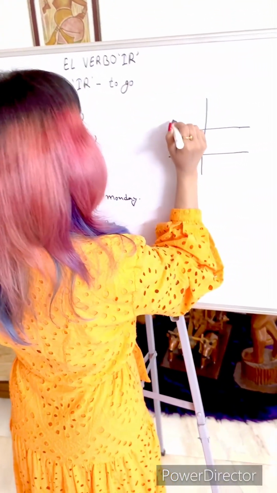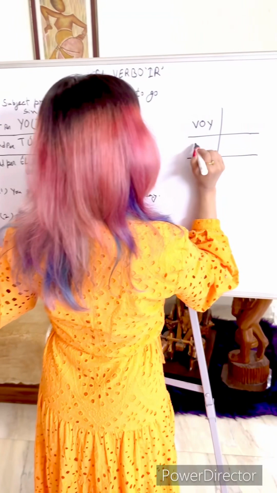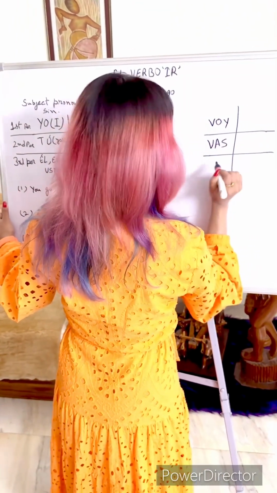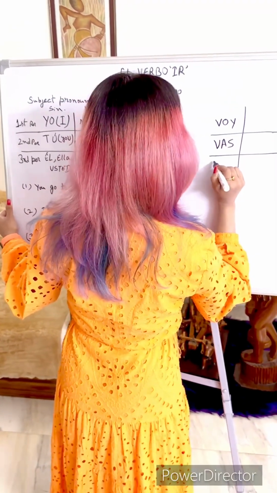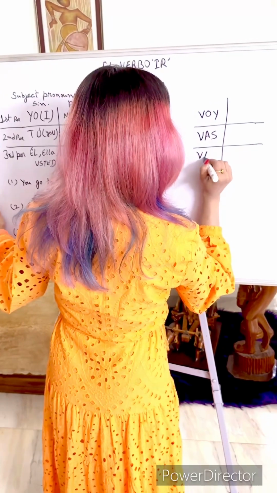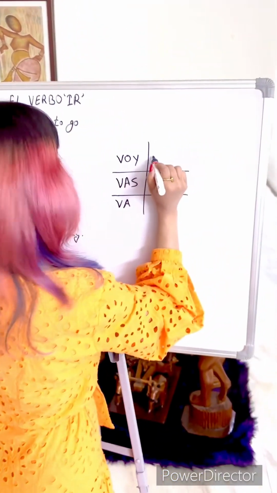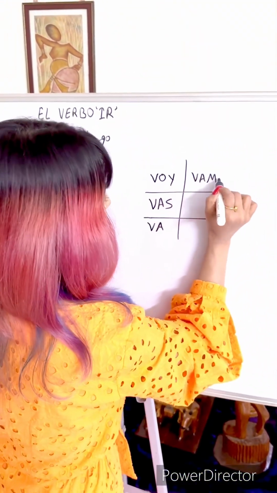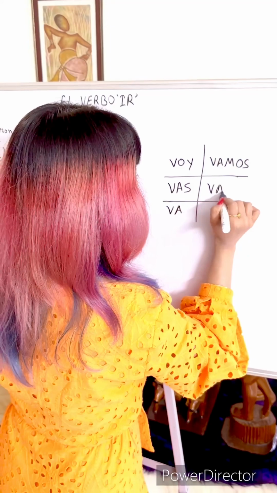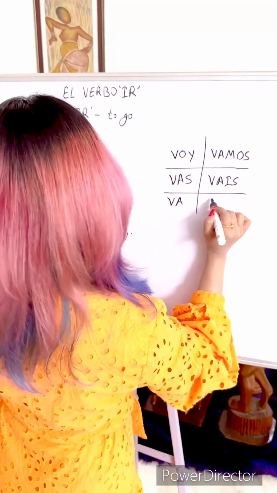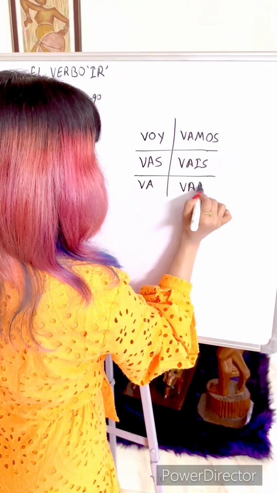So yo form of ir would be voy. Voy. Tú form of ir would be vas. Vas. And él, ella, usted form would be va. Va. Voy, vas, va. Then nosotros form would be vamos. Then vosotros form would be vais. And ellos, ellas, ustedes form would be van.